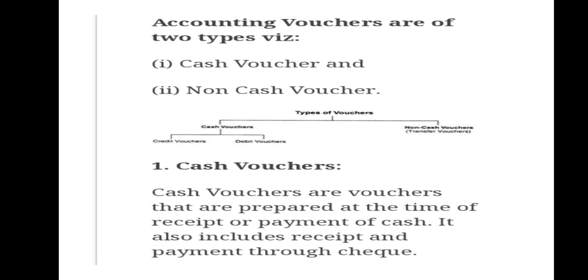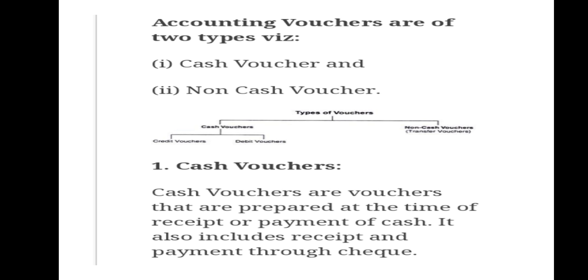Cash voucher means when cash is received or payment is given, we prepare a cash voucher. Cash vouchers are of two types, debit voucher and credit voucher. First we talk about the debit voucher. It is prepared when cash payment is given for expenses, salary, rent, etc., for cash purchase of goods, investment, or fixed assets, for cash payment to the creditor, and for depositing cash into the bank.